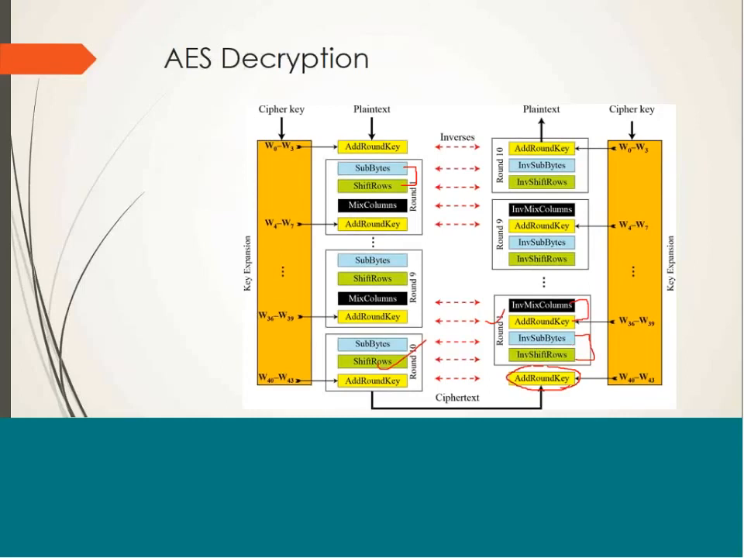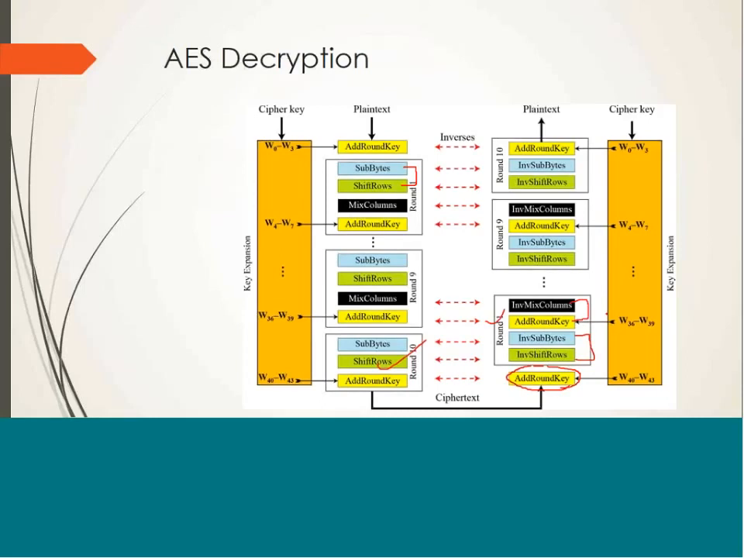Add round key is the same, but the order of keys is different. That means the key which we used in round number 10 will be used in round number 1. So the keys are used in the inverse order of what we used in the encryption process.